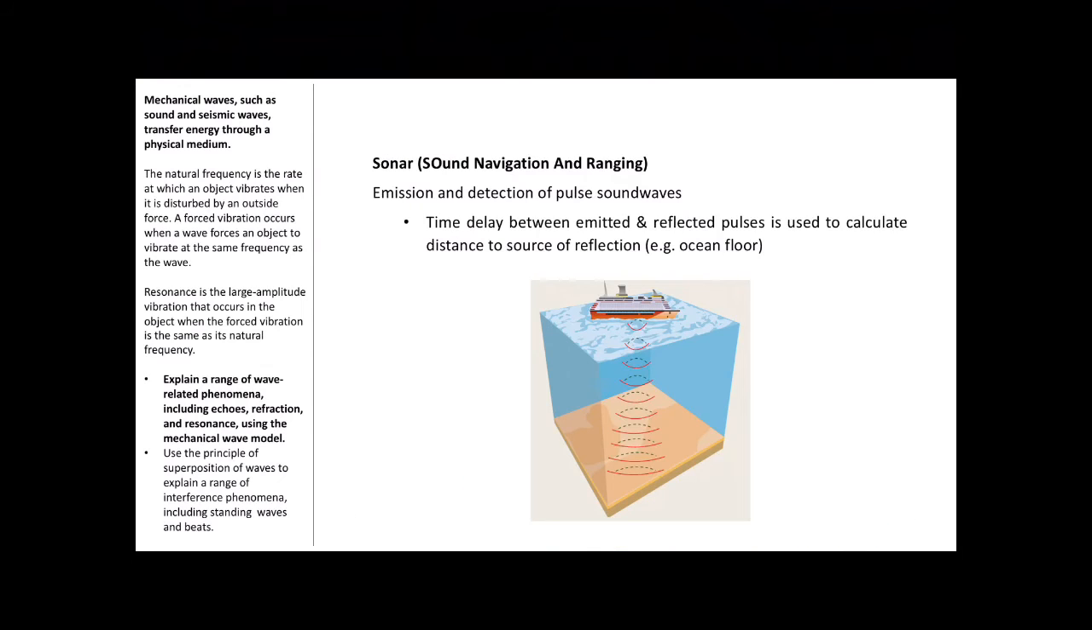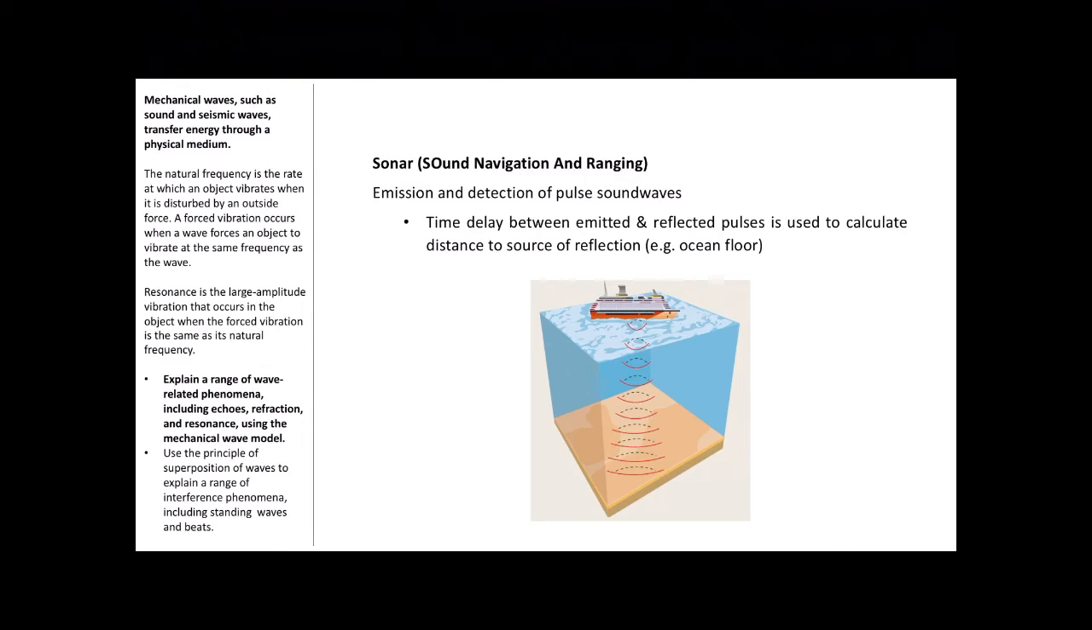Sonar, which is sound navigation and ranging, involves the emission and detection of pulse sound waves. So this is very similar, it's the same principle as echolocation, and it's just used to map things like the ocean floor, and this is done to study plate tectonics, ocean currents, marine ecosystems, and so on.